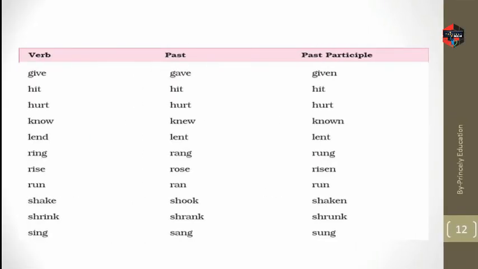So next one is give, gave, given. Hit, hit, hit. Hurt, hurt, hurt. Know, knew, known. Lend, lent, lent. Ring, rang, rung. Rise, rose, risen. Run, ran, run. Shake, shook, shaken. Shrink, shrank, shrunk. Sing, sang, sung.